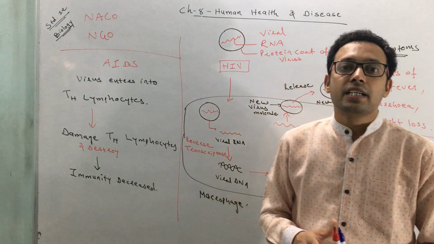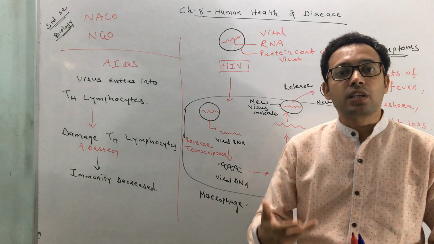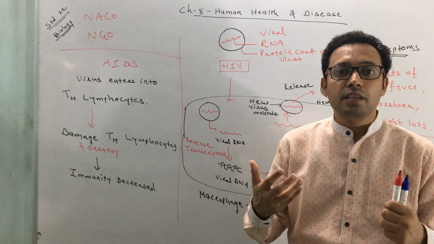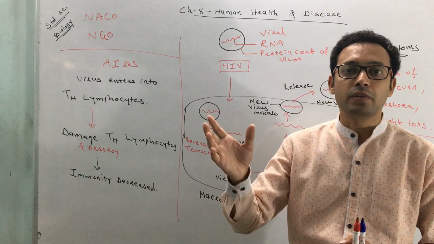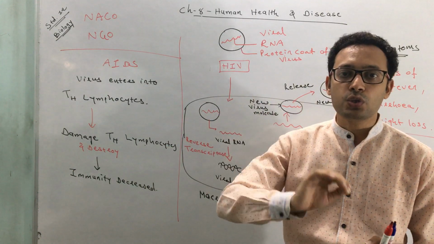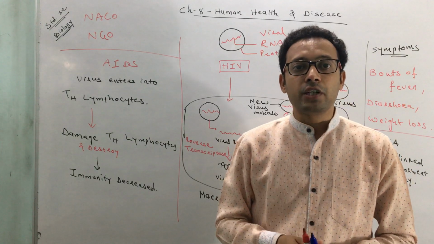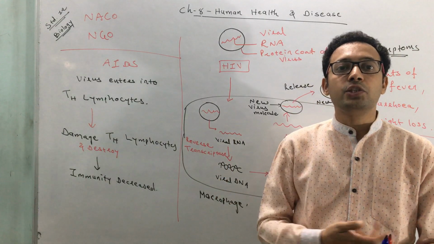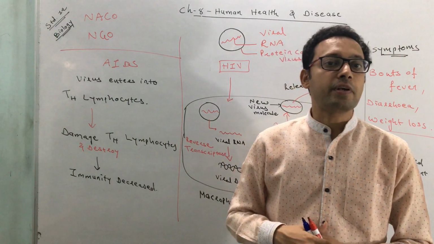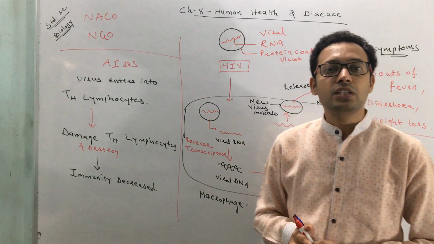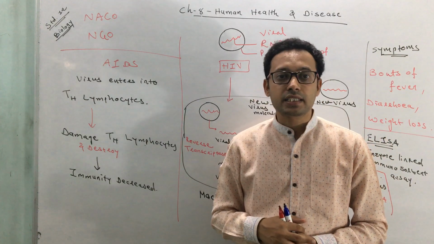Next, they promote the use of disposable syringes and needles. Disposable: use once, then throw. Because the disease can also spread by the use of needles of an infected person. But once we use and throw, or properly dispose of it, the chances of occurrence of that disease decrease.